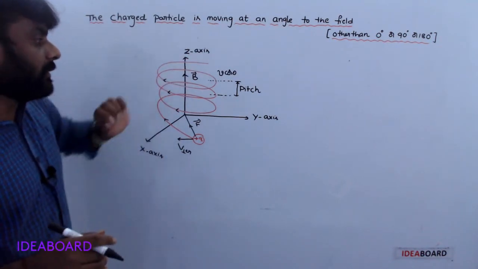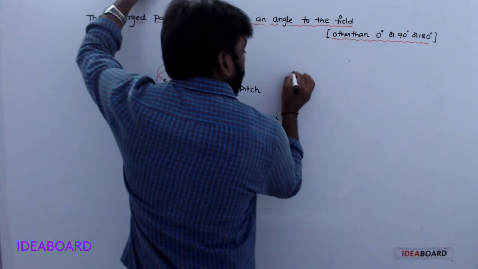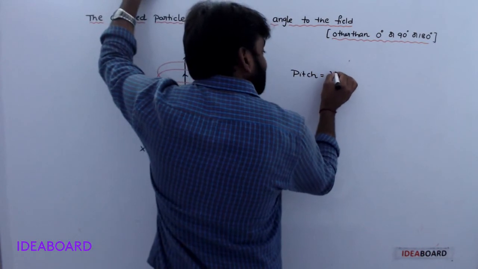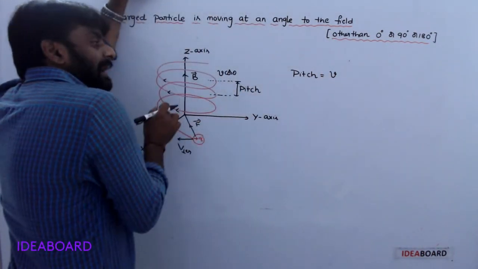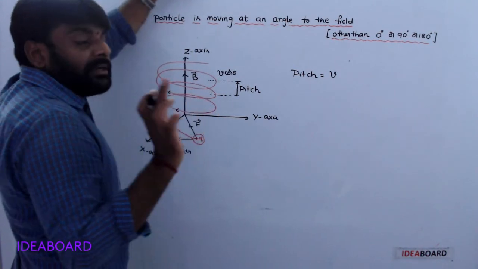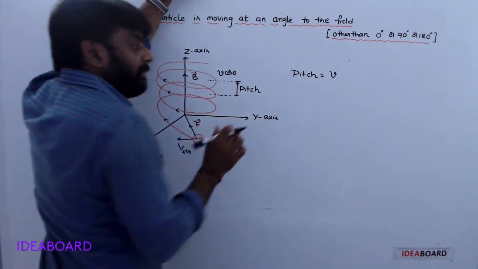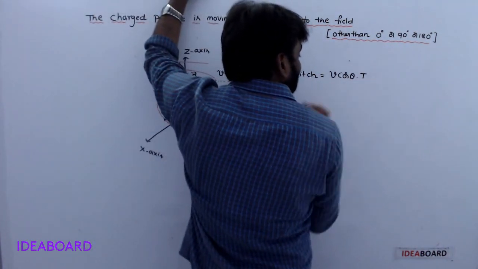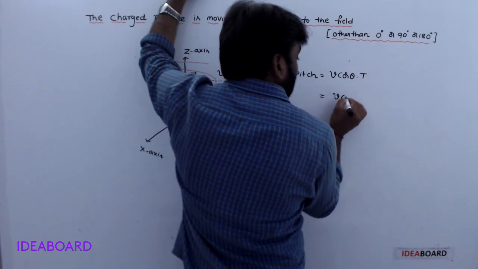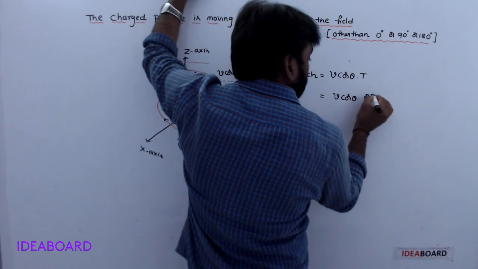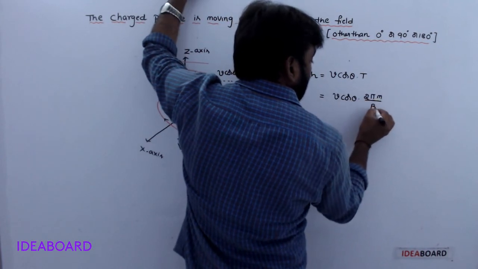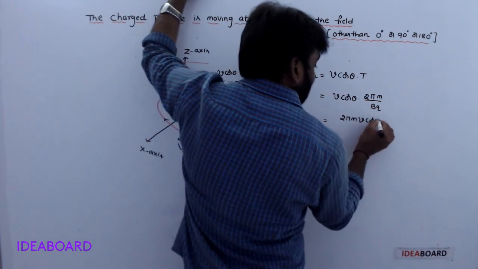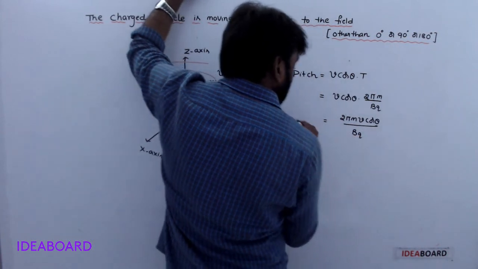So here pitch is equal to the traveling distance along the direction of magnetic field in one time period of revolution. Along this direction velocity is V cos theta, and time period is 2 pi m by BQ. So 2 pi m V cos theta by BQ gives the pitch.